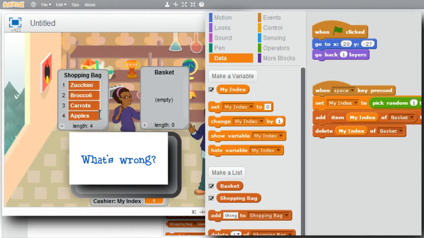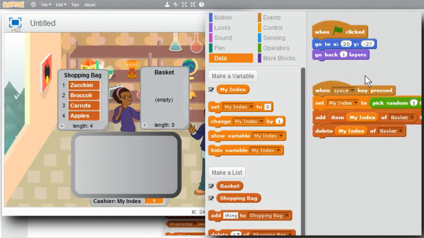What's wrong? What if I press space one more time? What will happen? I'll press the space bar. Nothing was removed from the basket. There wasn't anything to remove. Now the shopping bag has 5 items. It has an empty item added to the end.